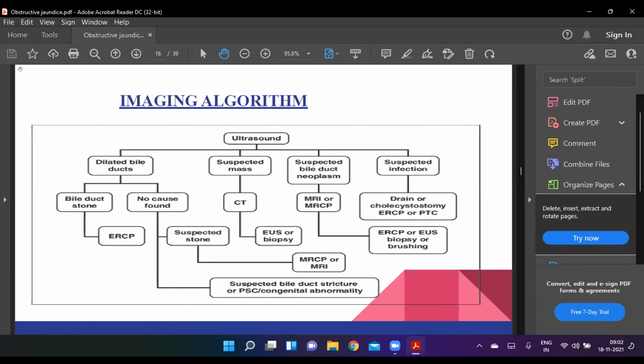If bile duct stone, then we go for the ERCP for the management also. And if there is no cause found, we assume suspected stone, and then we go for MRCP or MRI to confirm the presence of the stone. If there is a suspected mass, we go for the CT, and or we can go for the endoscopic ultrasound or biopsy. If suspected bile duct neoplasm, we go for the MRI or MRCP, and if suspected infection, we can go for the ERCP or percutaneous transhepatic cholangiography.